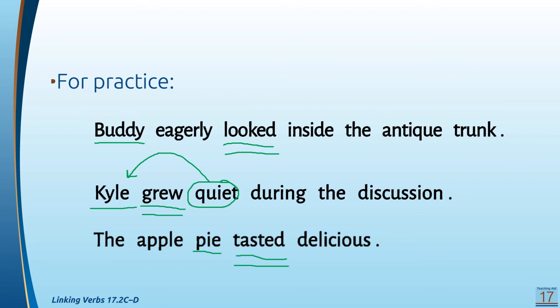Does the apple pie have a tongue, a lingua? No, it doesn't. So this is linking. It's linking it to delicious. There's no physical action taking place. The apple pie can't actually taste anything. So it's linking. So that's how you need to decide. You need to ask yourself, is there a physical action taking place? If yes, then it's an action verb. If no, it's only linking.